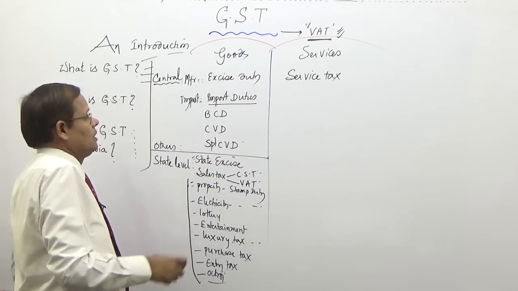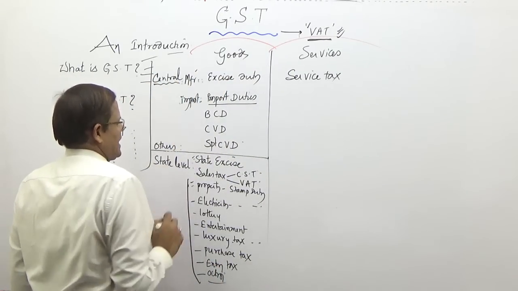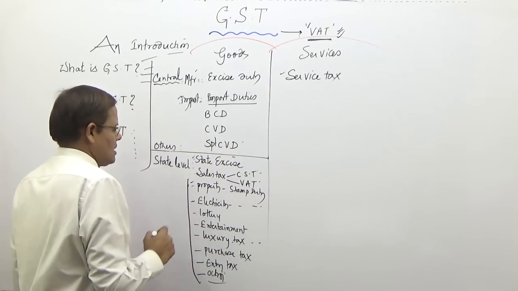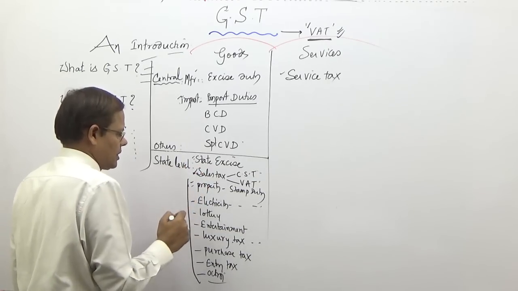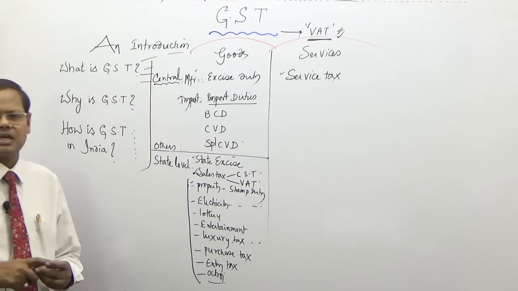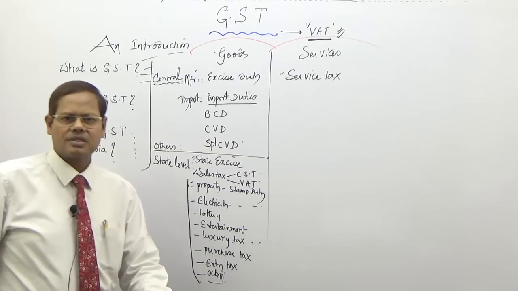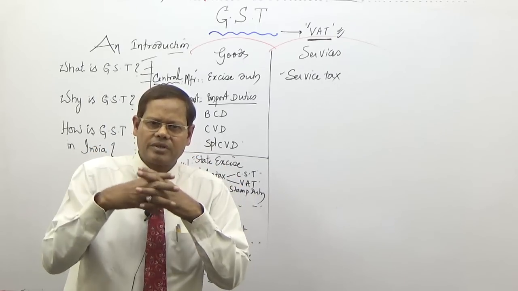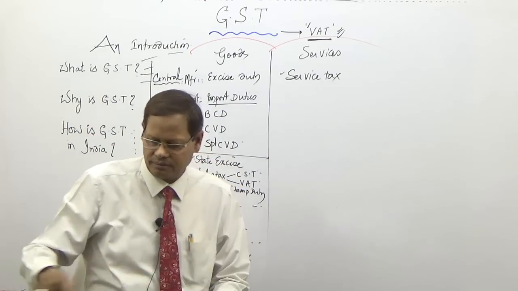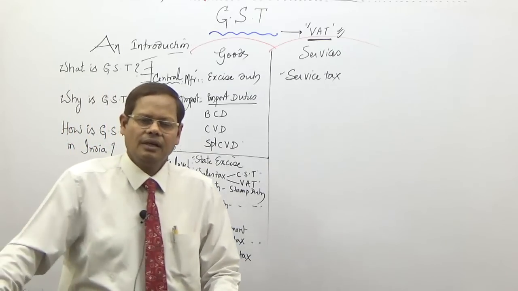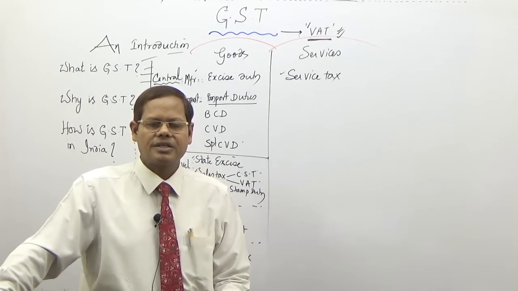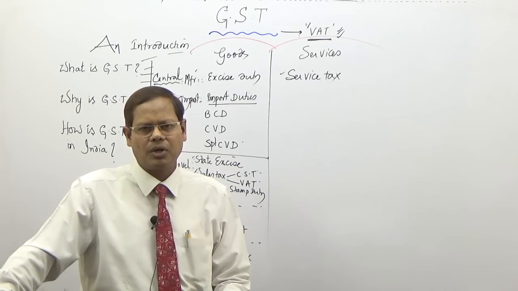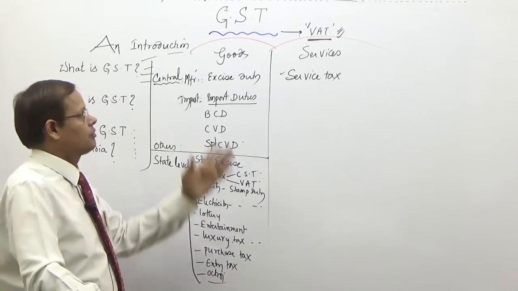So for this, manufacture is a taxable event, for this import is a taxable event, for this service is a taxable event. Like this, sale is a taxable event. So different taxable events are there, complicated. So we have simply merged everything. Most of the taxable events are put under one basket. That basket is supply. We call it supply. Whether you are selling, whether you are manufacturing and supplying, whether you are providing service, everything is called supply. So it is supply of goods and services.